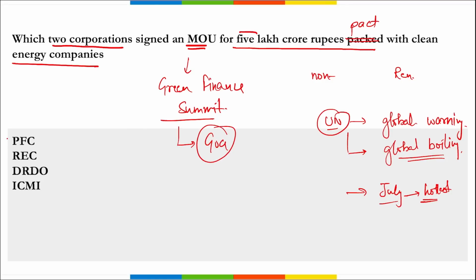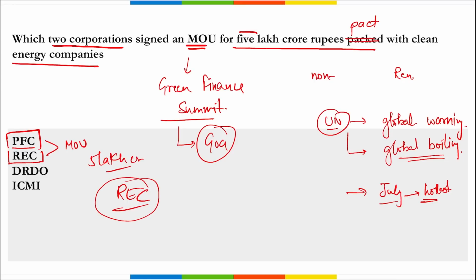So it is your PFC, that is Power Finance Corporation, and your REC, that is Rural Electrification Corporation. They signed an MOU worth 5 lakh crore rupees with renewable energy, or we can say clean energy companies.